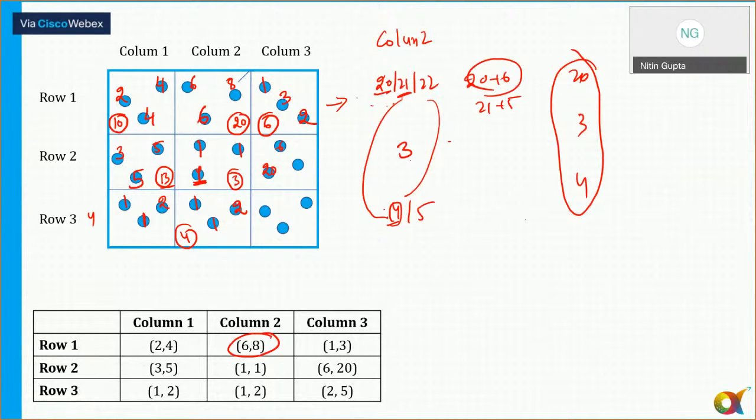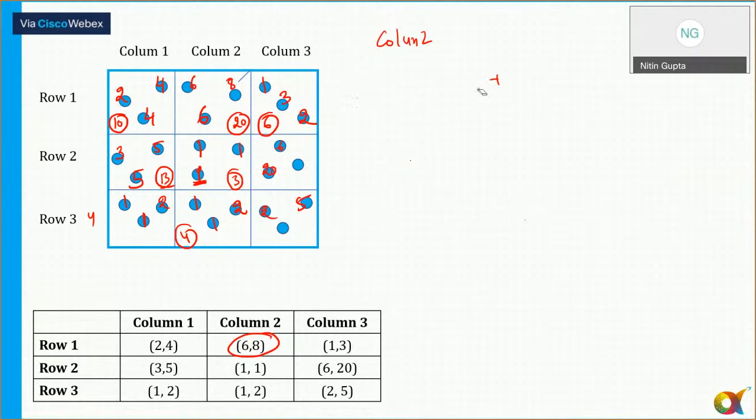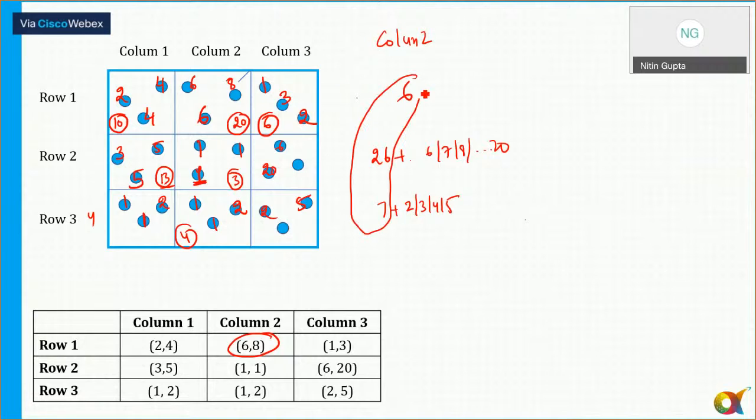Row 3, column 3, minimum I'll put 2 and the maximum 5. Okay, minimum 3 and 2 and the maximum 5. 2 plus 5 is equal to 7. Okay. Column 3, if you look at here, it is equal to 6. Here this 7 and 7, 5 will be added, right? In 26, how much can I add, that is, till I will say 20. And I need this to be a multiple of 4, that is very very important here. Okay, so this is equal to 6 plus 7. Let me add this, the rest we will see what combination is possible. So 26 plus 6 is equal to 32 and 32 plus 7 that is equal to 39.